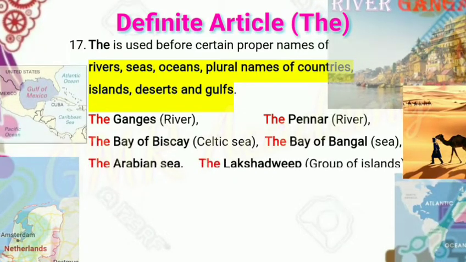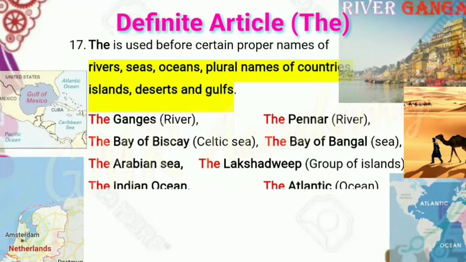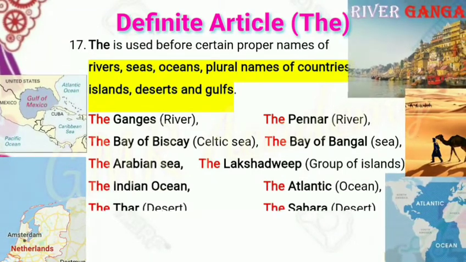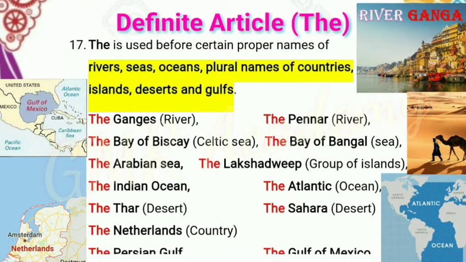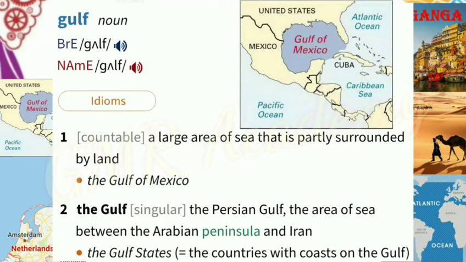Examples: the Ganges River, the Pennar River, the Bay of Biscay, the Celtic Sea, the Bay of Bengal, the Arabian Sea, the Lakshadweep group of islands, the Indian Ocean, the Atlantic Ocean, the Thar Desert, the Sahara Desert, the Netherlands, the Persian Gulf, the Gulf of Mexico. Gulf means a large area of sea that is partly surrounded by land. Example: the Gulf of Mexico.